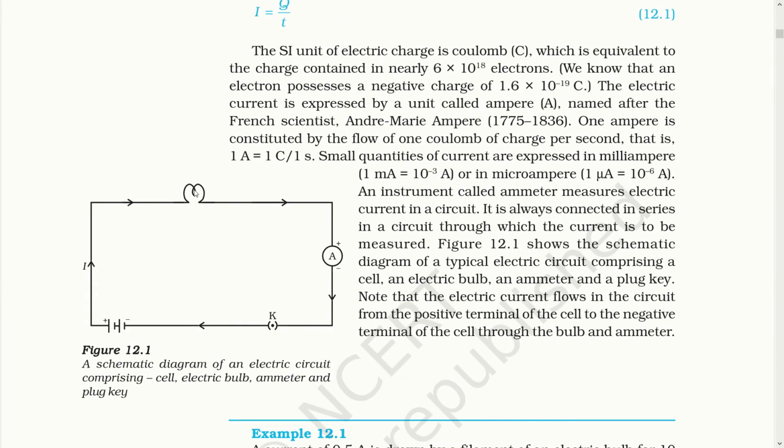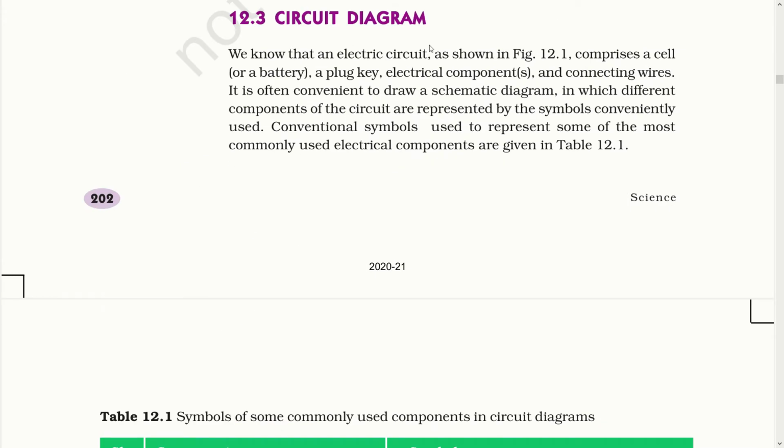That means these are symbolic forms of certain instruments. These straight lines are the conductors. This is the ammeter. This is the key. This one is called the battery or the cell. This one is an instrument which operates on passing electric current. But what are these called? These should be known by the new topic that we are going to study, that is circuit diagram.